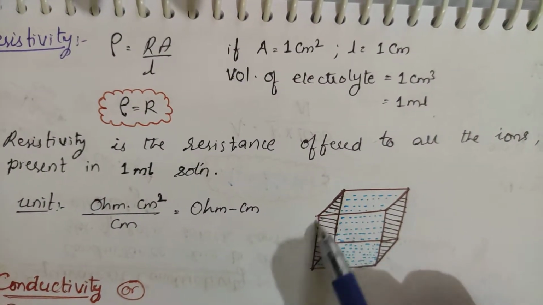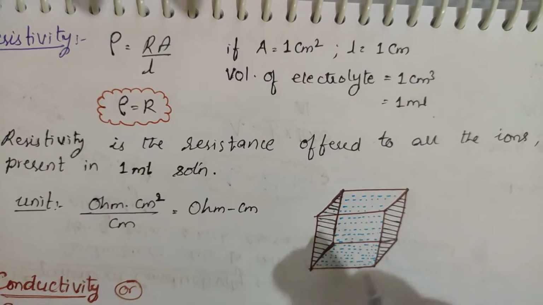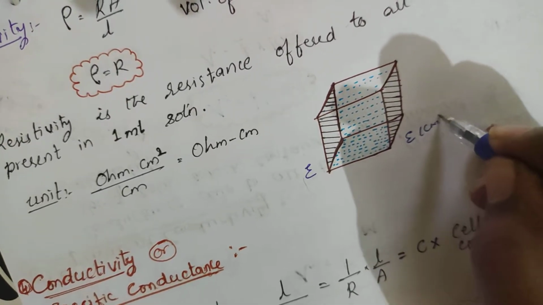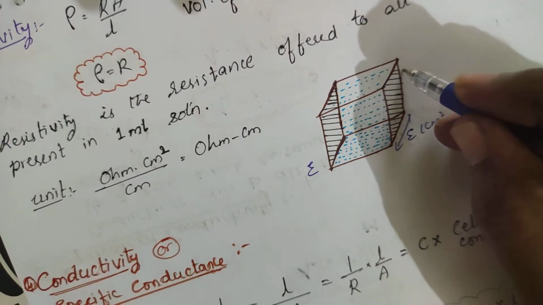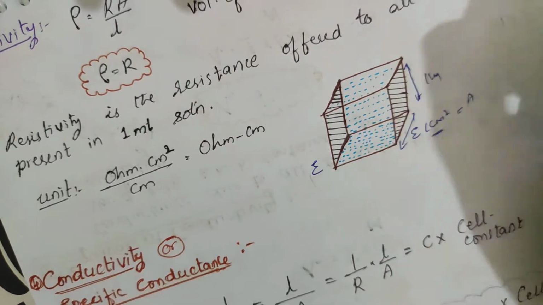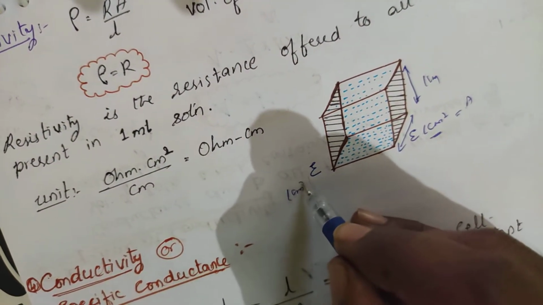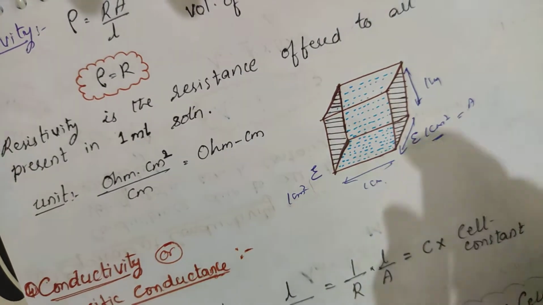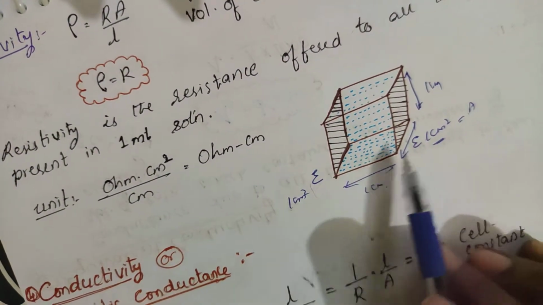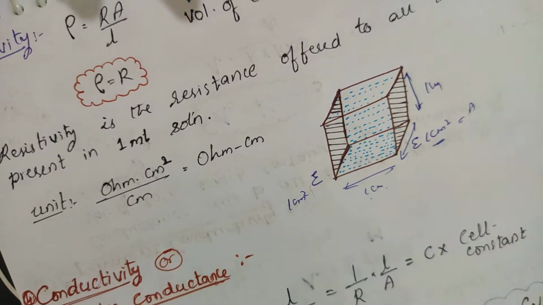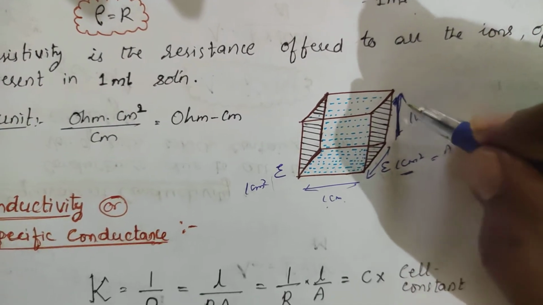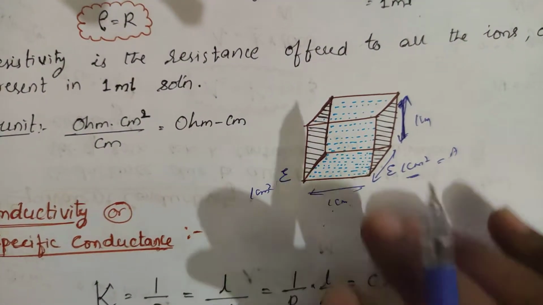So if I take this area as 1 centimeter square, this also 1 centimeter square, and the distance between these two electrodes, suppose this is one electrode and this is the other electrode, is 1 centimeter. So the area here is 1 centimeter square, here also 1 centimeter square, and the distance between the two electrodes is 1 centimeter. Okay, what happens? Length into breadth into height, you will be getting the volume. So volume is 1 cubic centimeter, that is nothing but 1 ml. That is what he is saying.